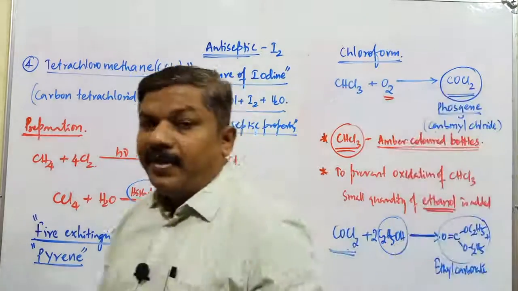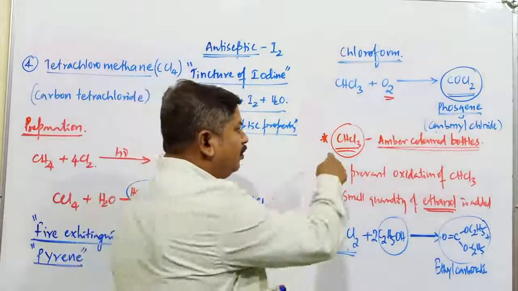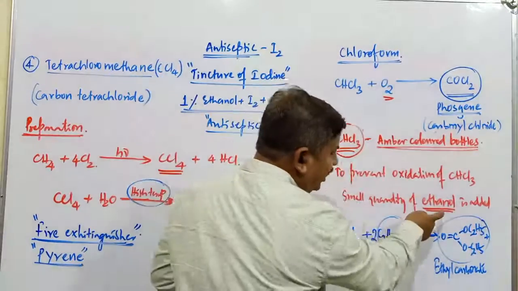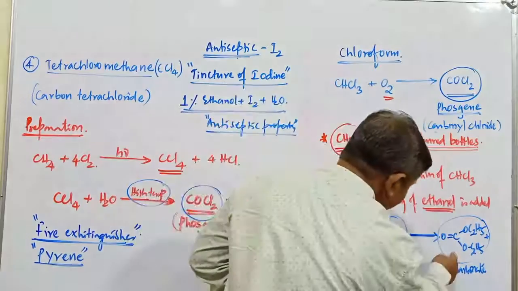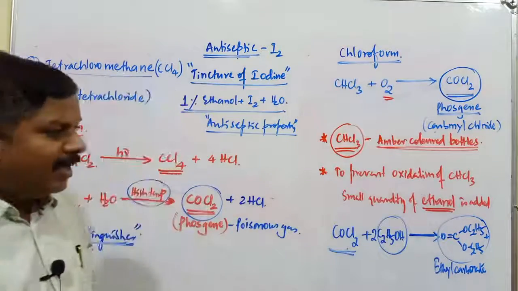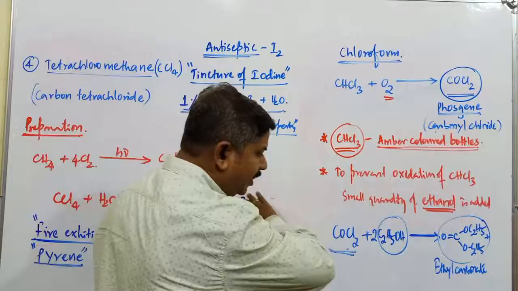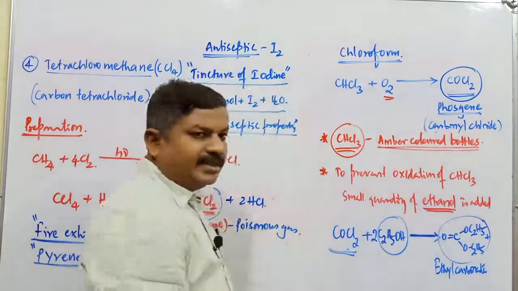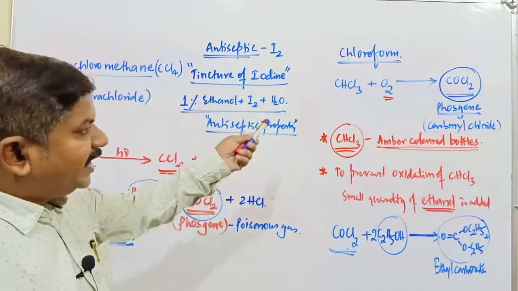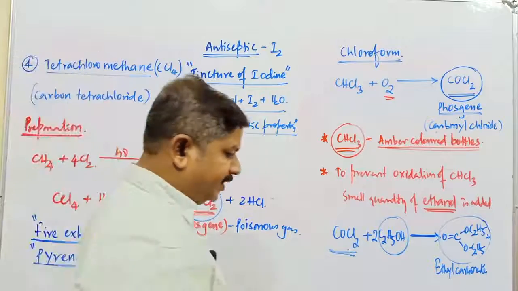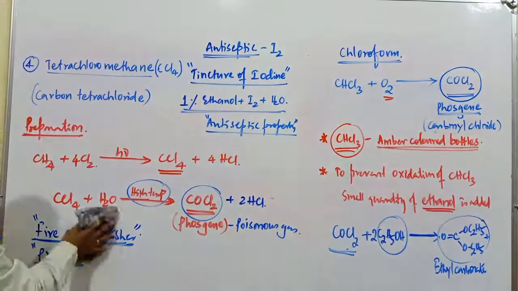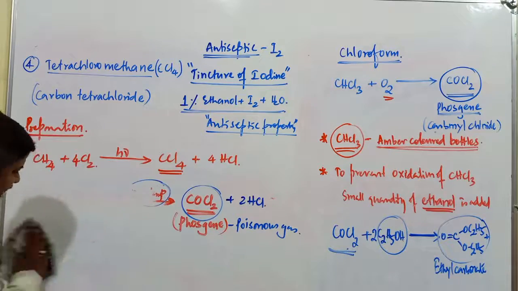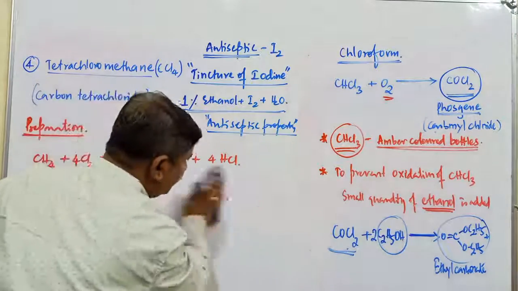So wherever chloroform is stored, a small amount of ethanol is added, because ethanol converts the small amount of carbonyl chloride into ethyl carbonate. So it removes the COCl2 produced in that container of chloroform. This is important information related to chloroform.